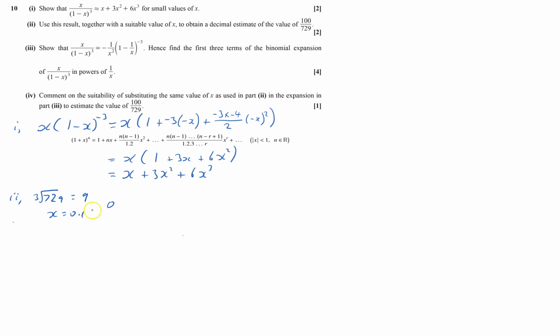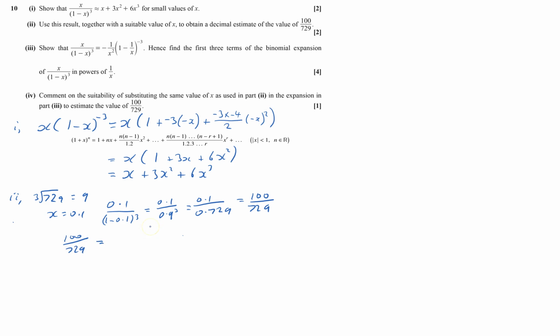So if x is 0.1, we get 0.1 over (1 minus 0.1) cubed, which equals 0.1 over 0.9 cubed, which equals 0.1 over 0.729, which does equal 100 over 729. Okay, so it's straight like that, but sometimes you have to double it or divide by 2 or whatever it may be. So in this case we got 100 over 729.